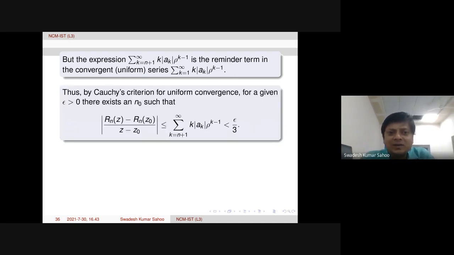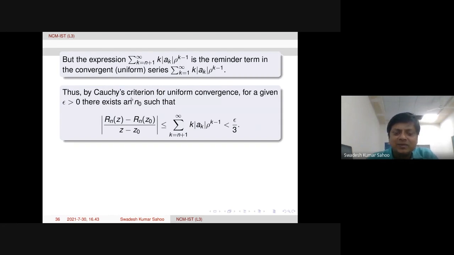So therefore here we need to apply Cauchy's criterion for uniform convergence, because the remainder term will actually go to 0. In that sense, this modulus is less than epsilon by 3 for every epsilon positive, for some n naught, and this is true for all n bigger than or equal to n naught. That part I missed to write; I should have written it here. Anyway, I'll add it.